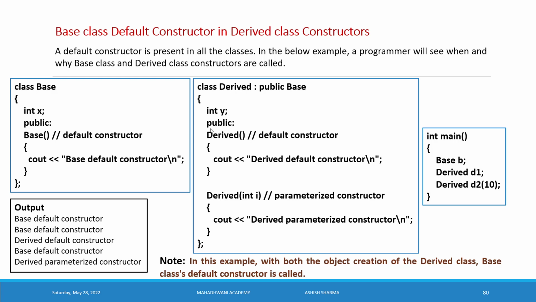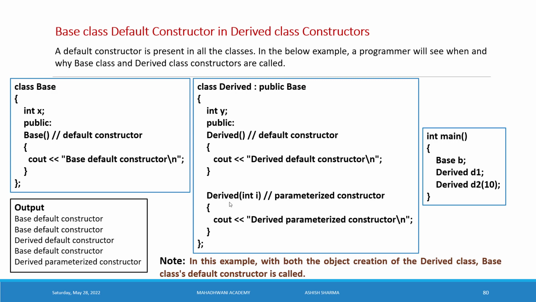Inside public we have a default constructor for the derived class. This is the name of the method, and this method has the same name as the class name, so it is a constructor. It is a special member function. Inside the definition we have written "derived default constructor" with the cout object. Close the definition of the constructor in the derived class.